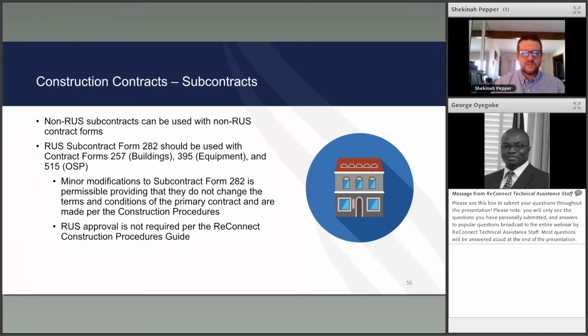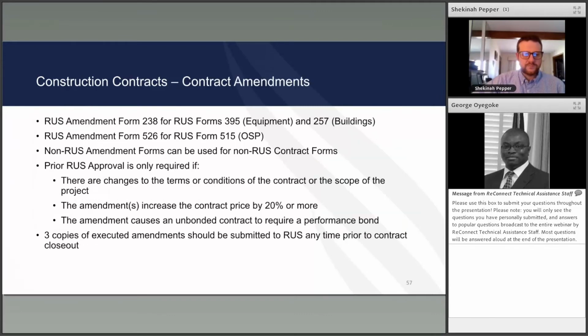Minor modifications to the subcontract form 282 are permissible, providing that they do not change the terms and conditions of the primary contract and are made per the construction procedures. RUS approval is not required per the Reconnect construction. RUS Amendment Form 238 is for RUS Form 395 for equipment, and for buildings, RUS Form 257. RUS Amendment Form 526 is used for the 515 outside plant contract.